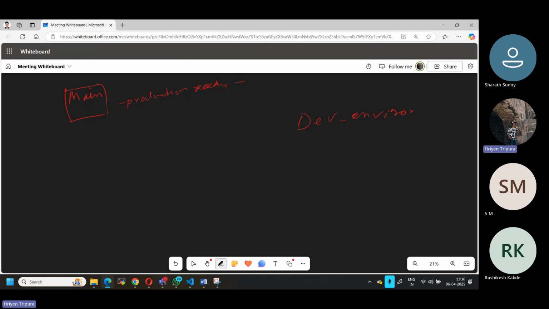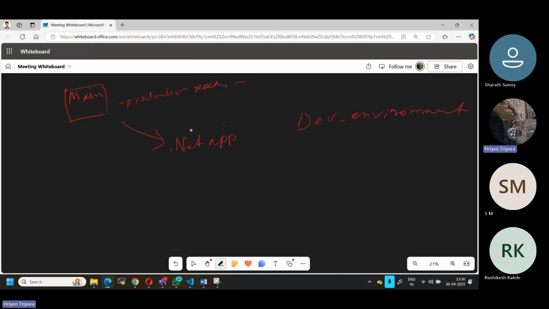Let's say, as a simple example, there is a new requirement where I have to develop a .NET application. To deploy this .NET application, you have a requirement, and based on the requirement only you're going to deploy it.